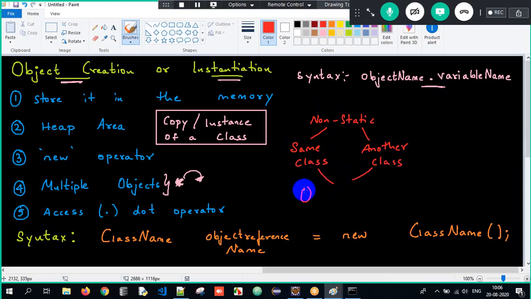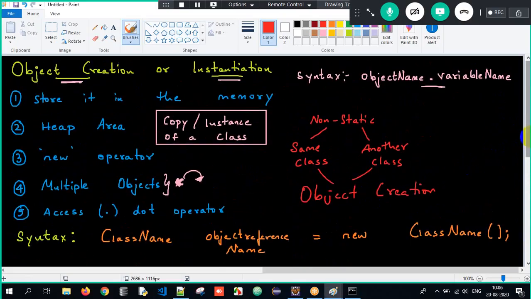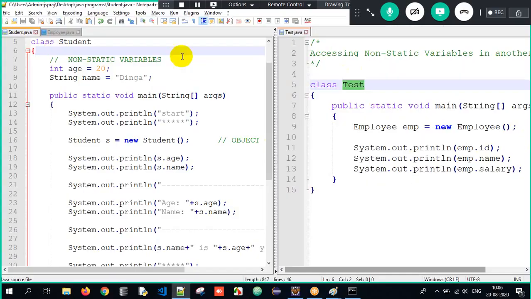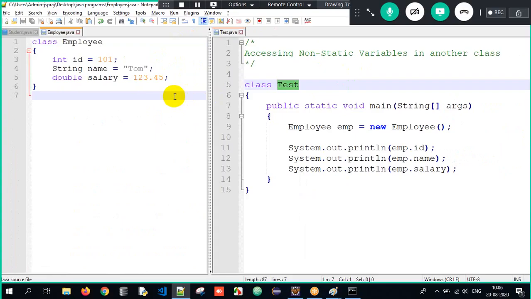Object creation is mandatory. We know the syntax, and we saw the beautiful example about accessing non-static properties in the same class or in another class. This is all about today's session, guys.